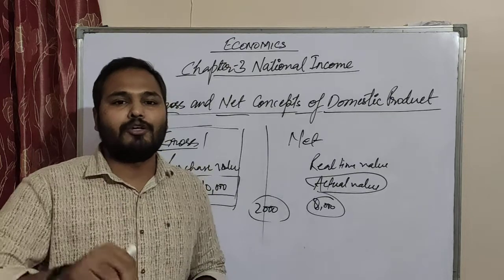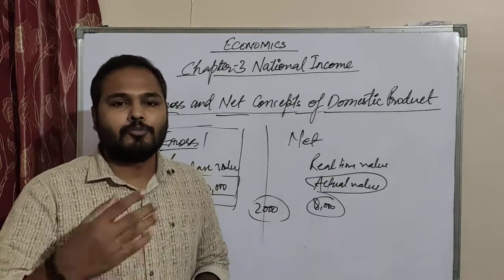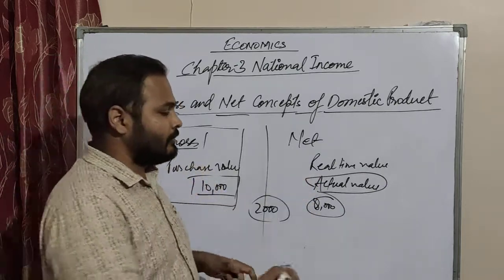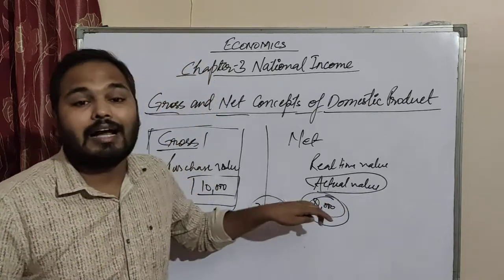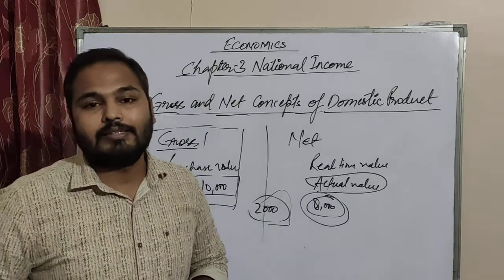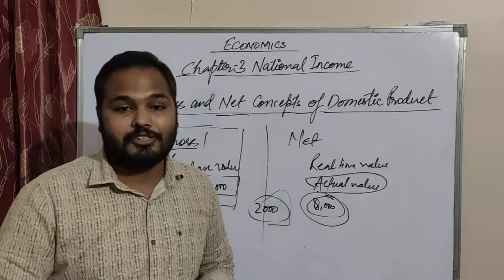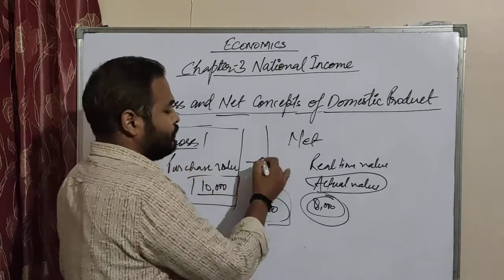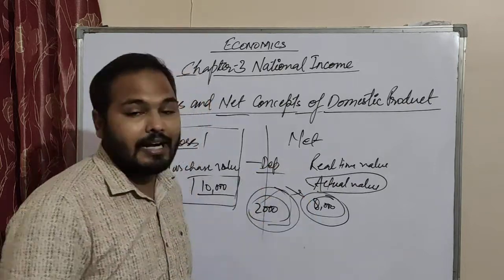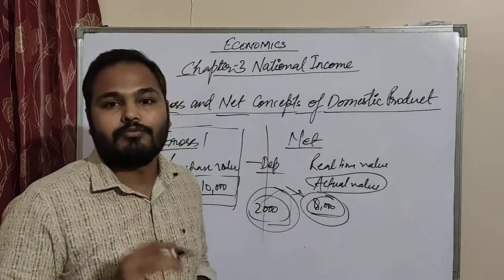He will say, if I am giving you 10,000, why should I purchase from you? I will take a brand new mobile from the shop only. Then they ask for some concession on it. That concession is your depreciation, because you have used that mobile. Some parts have been used, so that is why they ask for a reduction in cost for the depreciation. So you take off minus depreciation, that 2,000 rupees is depreciation, and that becomes your 8,000. And that becomes the net value of that mobile.